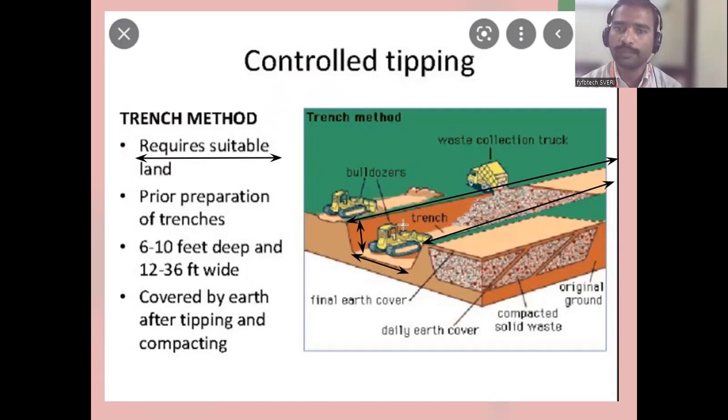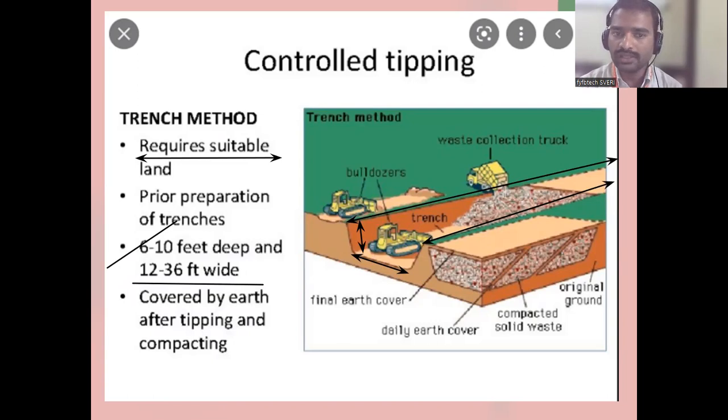Okay, a trench is kept open. So what are the depth sizes? 6 to 10 feet deep, and 12 to 36 feet wide. This is 12 to 36. This is 6 to 10 feet. So it is covered by the earth after tipping, or compacted.